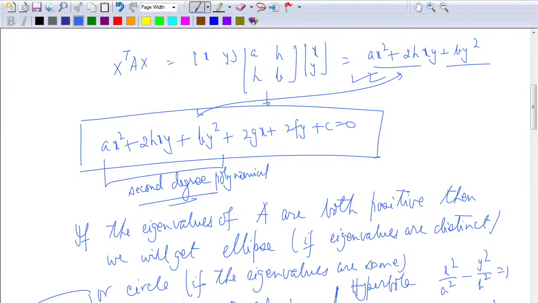Second degree part. So here what I am trying to say is that just look at the matrix. If the eigenvalues are all real, they will lead to ellipse or circle. So depending on the number of negative eigenvalues, you are going to get different things. Alright. So this is what you have to be careful about. Just go back to my notes.